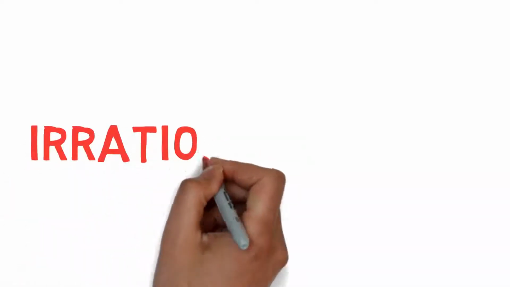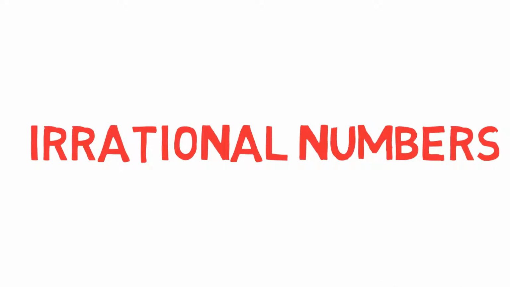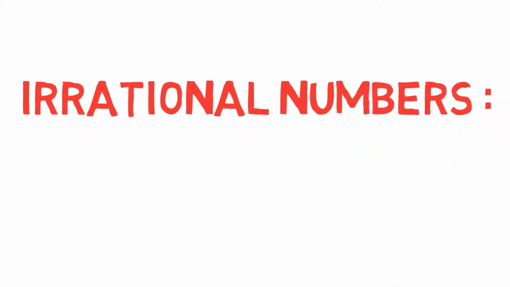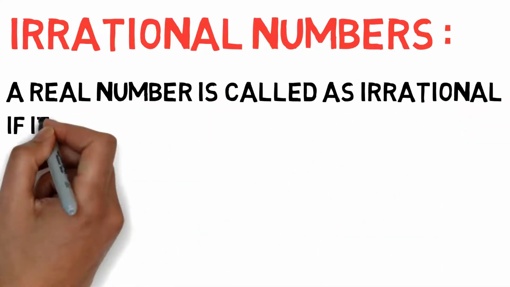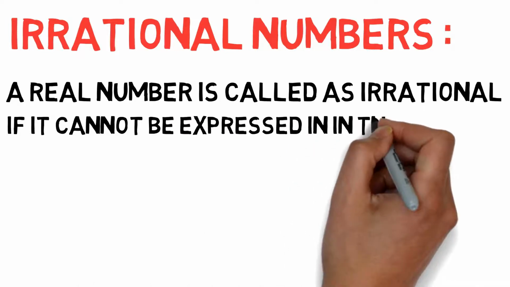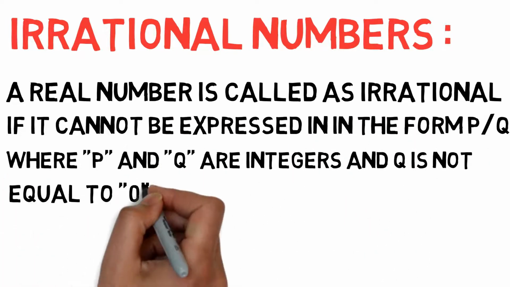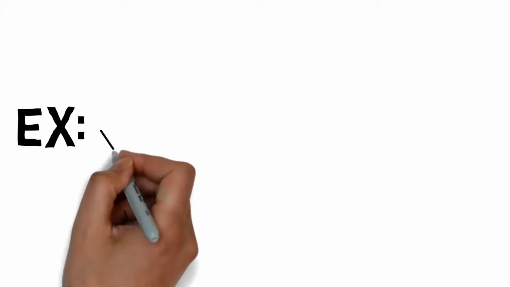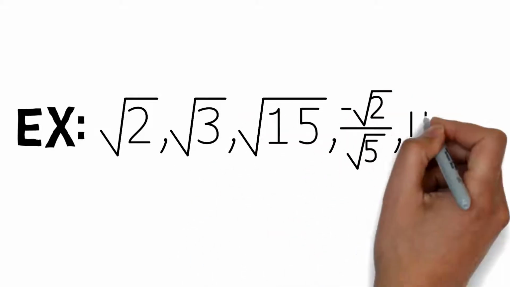In this video we learn more about irrational numbers. So let us recall irrational numbers again. A real number is called irrational if it cannot be expressed in the form of p by q, where p and q are integers and q is not equal to 0. Simply, an irrational number is a number that is not in the form of p by q. Here are some examples: root 2, root 3, root 15, minus root 2 by root 5, pi, and so on.